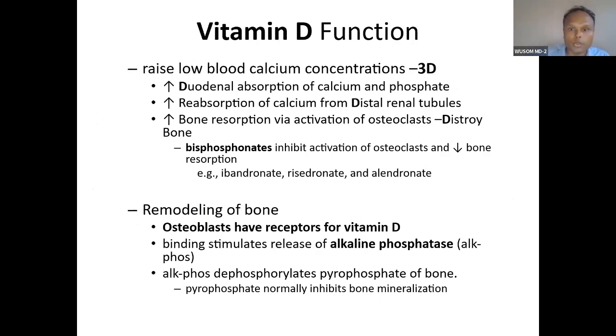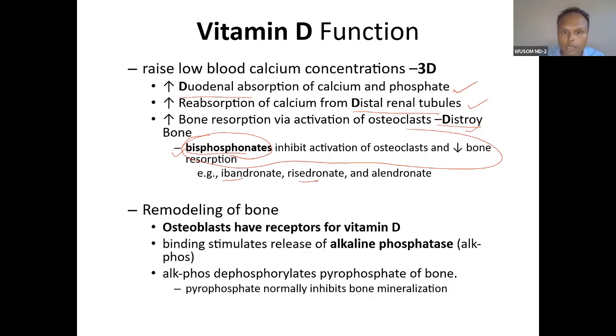So vitamin D function, the 3 D's I told you to remember: duodenum absorption, distal convoluted tubule reabsorption, and then destroy bone, or demineralization. Now this is a drug, bisphosphonate, sometimes given for osteoporosis. What does it do? It inhibits activation of osteoclasts and decreases bone resorption. So this is a drug that will inhibit bone destruction. The combined effect of vitamin D is not bone destruction, but bone formation.